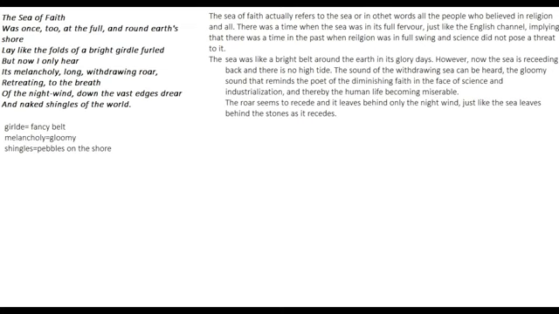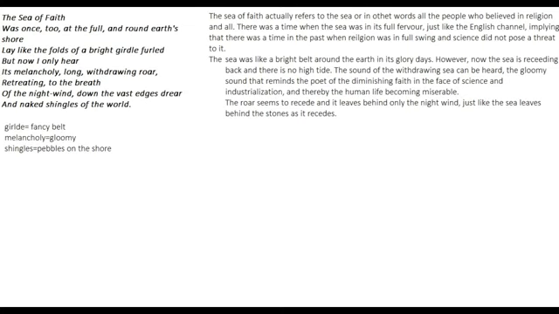Now what happened is that the sea has receded and the pebbles are naked. So on a metaphorical level, it says when the sea of faith has receded, it has left all of us naked. So there is an implication of nakedness, that without faith we are all naked. Without faith we are all ignorant. We do not have any knowledge, we do not have any happiness. Now the sea of faith has receded and we are all naked, just like the pebbles that are lying on the shore, and when the water goes back, the pebbles are left naked.